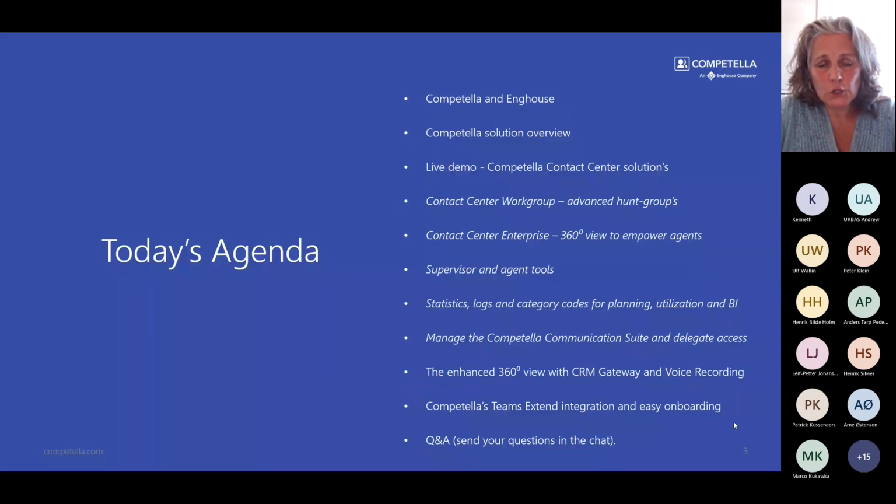He will also show you how to manage the communication suite and delegate access. He will also talk about, in the slides, the enhanced 360 view with CRM Gateway and voice recording. Also a bit about the Competella Teams Extend integration and how easy it is to onboard. And then in the end, we will have a Q&A.